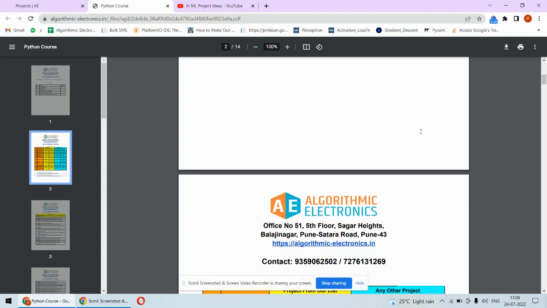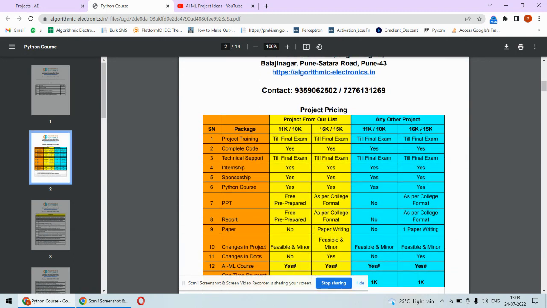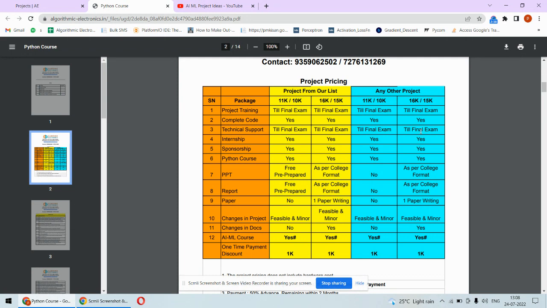Now let's discuss the first and important thing, which is project pricing. As far as project pricing is concerned, we have two different categories. Number one is if you choose a project from our list, and number two is any other project which is not in our list, for example, if you have chosen some other project, or the college has given you some specific project idea. In that case, the pricing will be different.